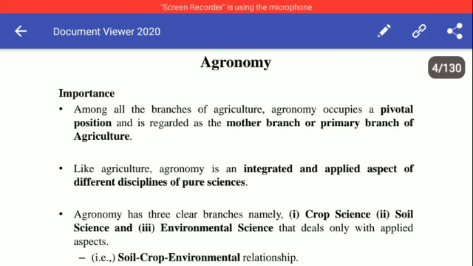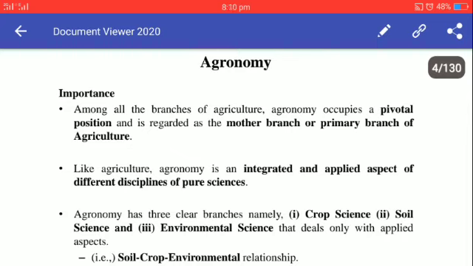So what is the importance of agronomy? Agronomy is an integrated discipline that is comprised of knowledge from other branches of agriculture.